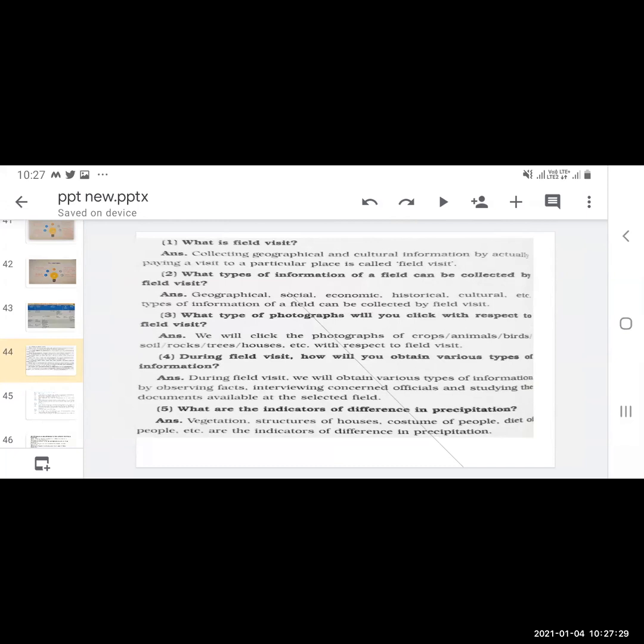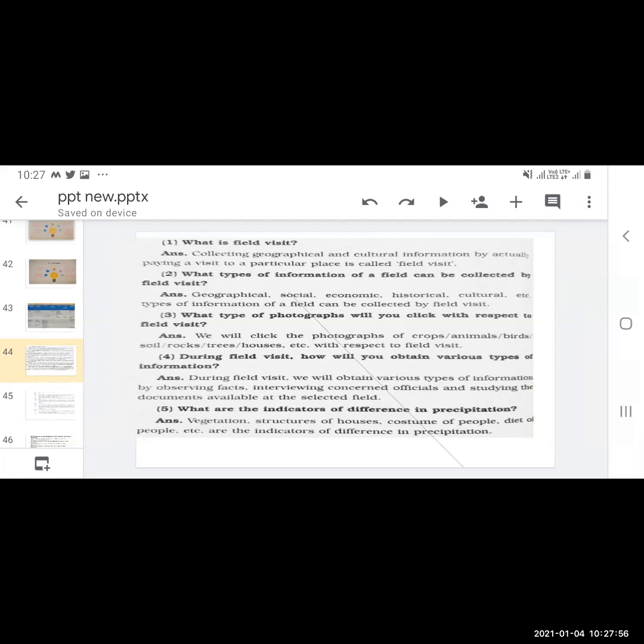Precipitation is the different types of water form: rain, snowfall and so on. So what indicates how the precipitation is? Vegetation: how the forest is thick or how it is dried, or what type of vegetation is there.